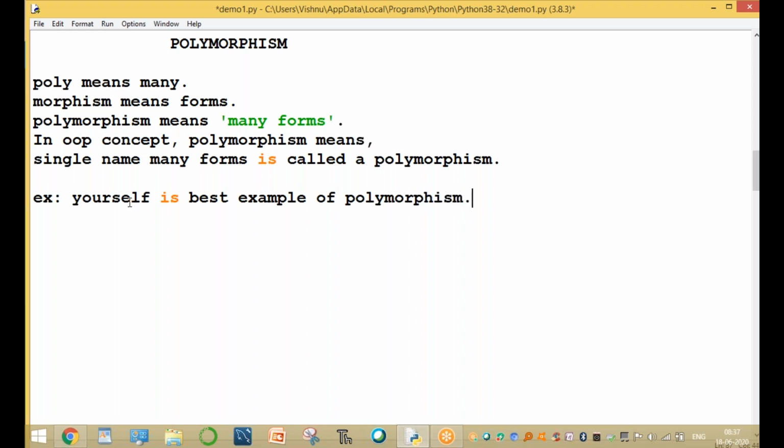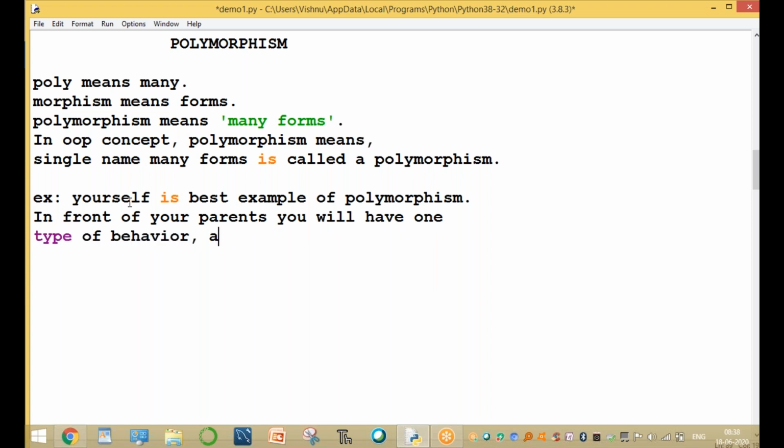Polymorphism. Okay, so now in front of your parents, you will have one type of behavior, and with friends another type of behavior, right?